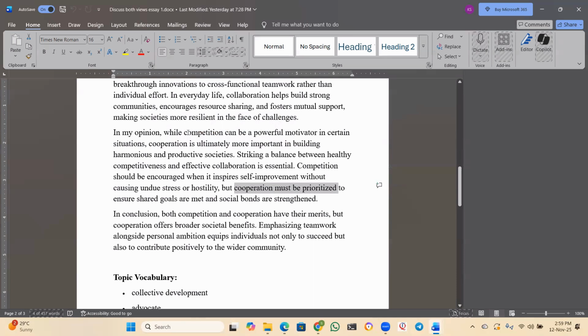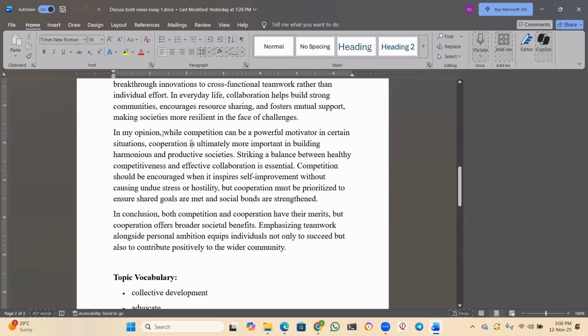If you want, you can also support competition. You can give priority to competition and write a sentence that competition is more important as it is driving our young individuals to achieve higher grades, good jobs, or success in business. You can write something like that. There is nothing like a right answer or wrong answer in this, guys. The examiner is only seeing your language, how you are presenting your ideas.